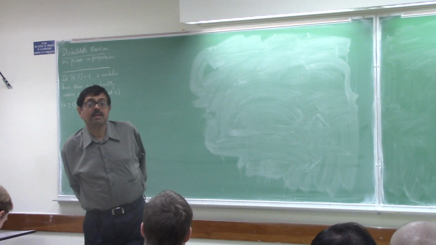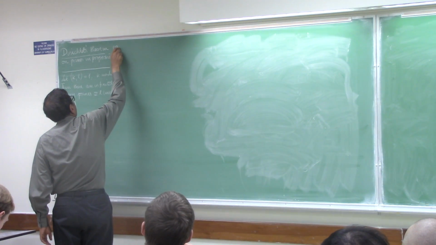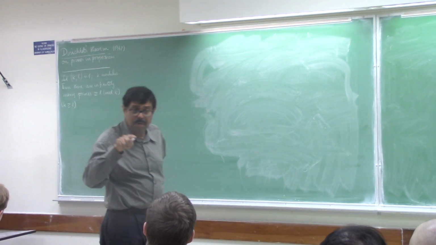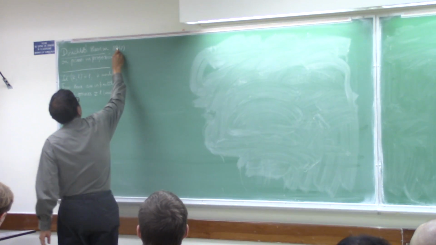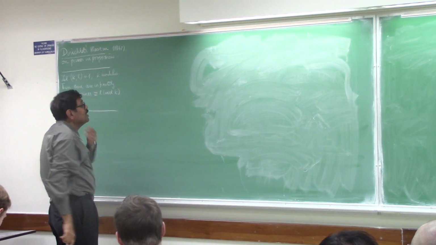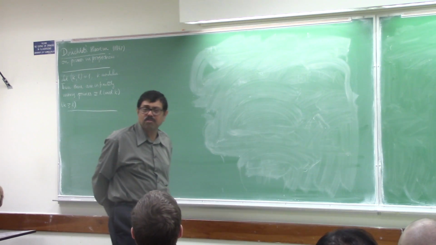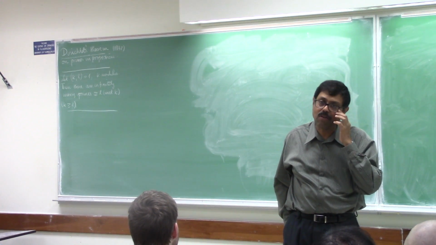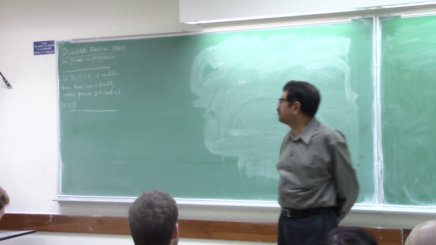Many consider this theorem, proved in 1837, to be the starting point of analytic number theory. Riemann was influenced by Dirichlet. So Dirichlet is often referred to as the father of analytic number theory. And Riemann definitely was influenced by Dirichlet, although it was with Riemann's work that the full power of analysis was applied. But here you will see already some analytic tools coming in.